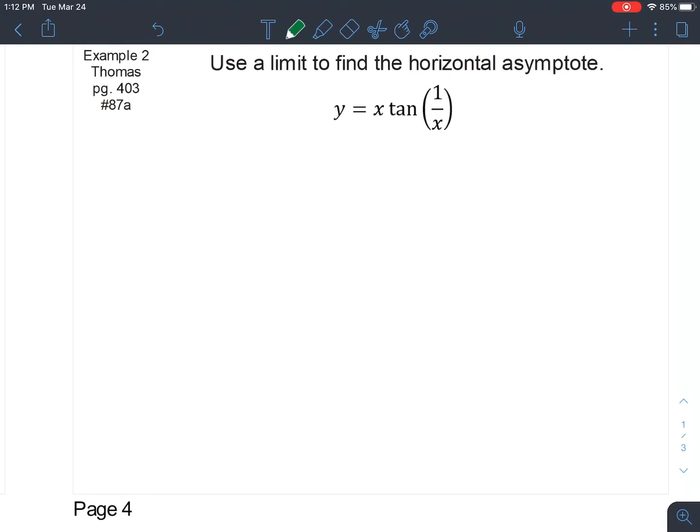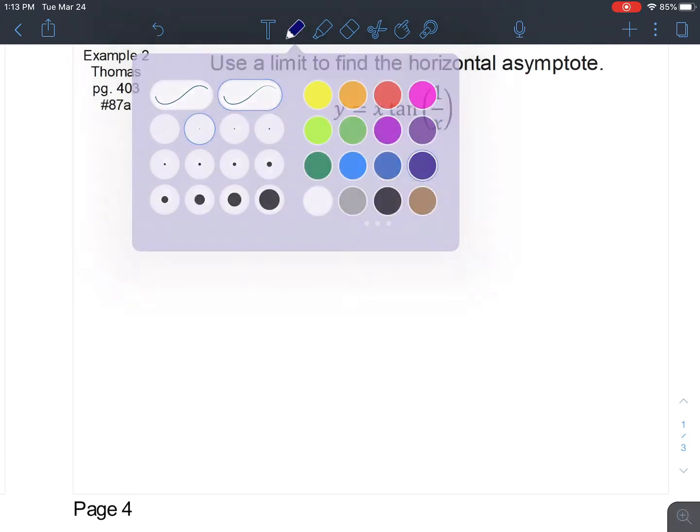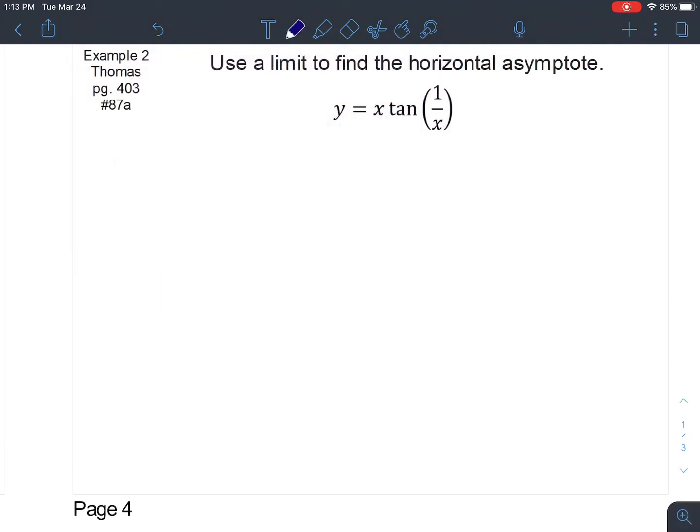There's one more thing that I wanted to show you as well. This wasn't in my original notes, but I thought that this would be useful too. So we are supposed to use a limit in order to find the horizontal asymptote for this equation. Now, what we're supposed to do, as it suggests, is start with a limit.